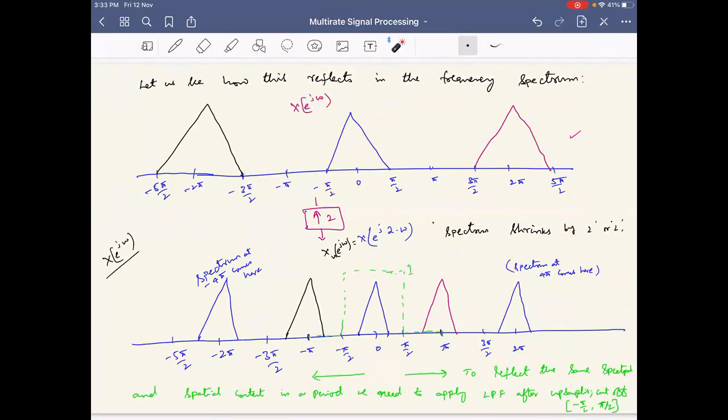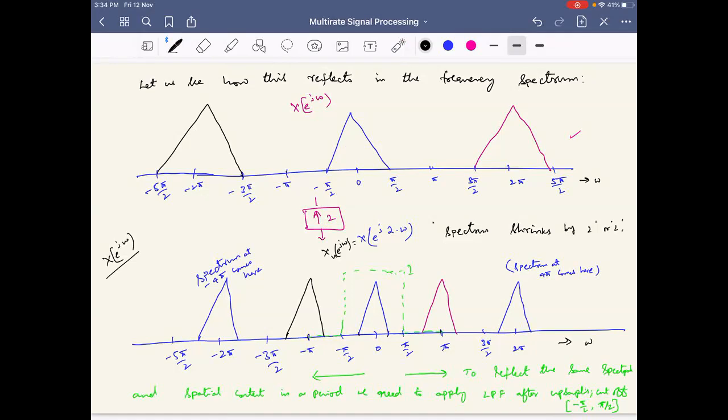Now the question is, what should be the cutoff frequency of the filter I should consider? If I upsample by 2, what is the range I should look at, after upsampling, so that this spectrum can be seen exactly in this range itself? What is the range? If I upsample by L times, what is the range of frequencies I should look at here? Fs by L. Okay, Fs by L, but here there is no Fs, right? The discussion is from minus pi to pi here. It's a discrete time Fourier transform.